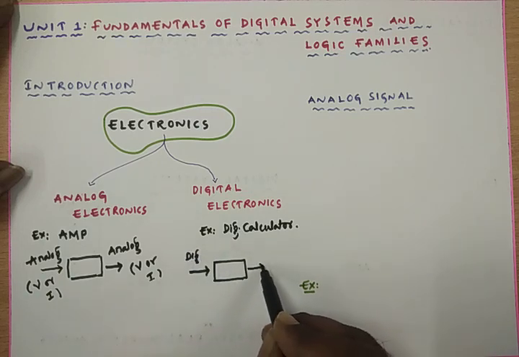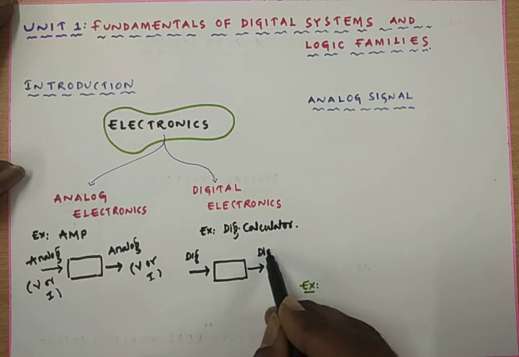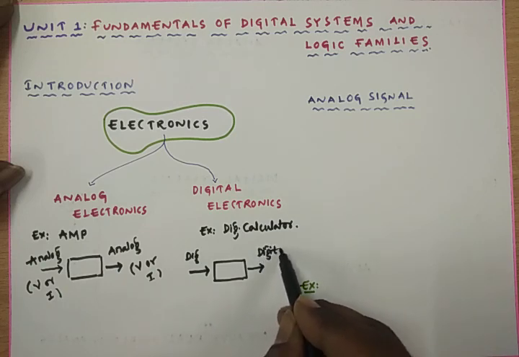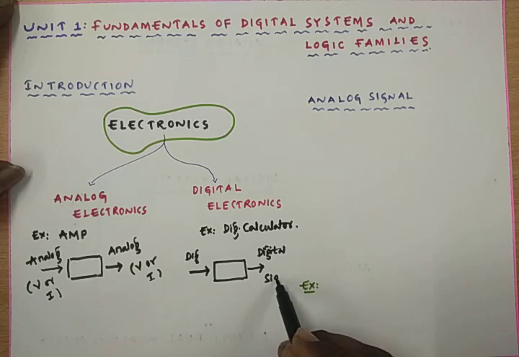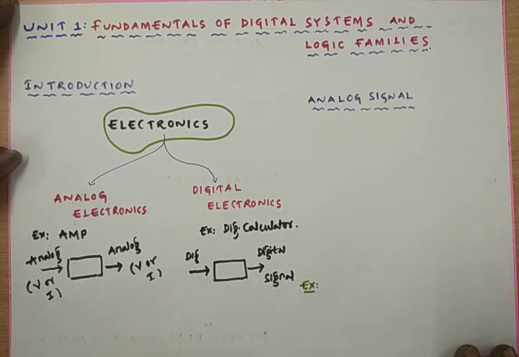If the output is also a digital signal, that may be voltage or current, then it is named a digital electronic circuit. I am defining digital electronics: it is a branch of electronics in which electronic circuits deal with digital signals only. The best example for a digital electronic circuit is a digital calculator or digital computer.